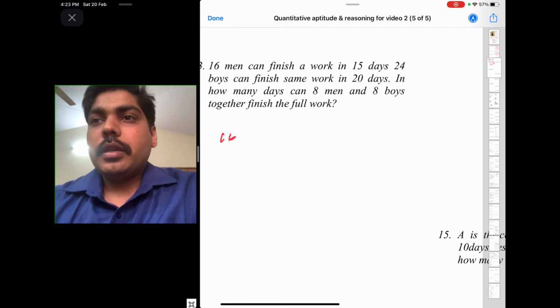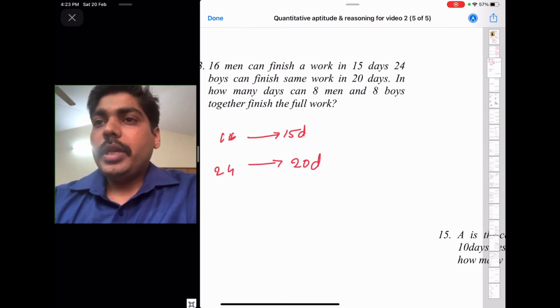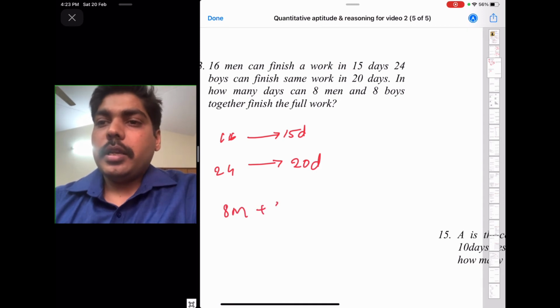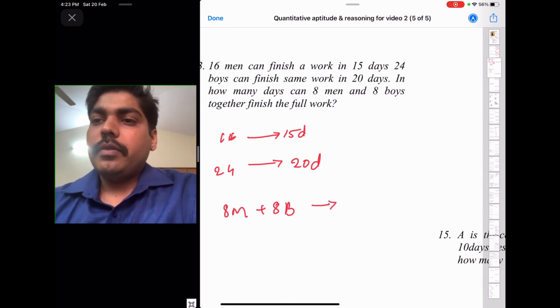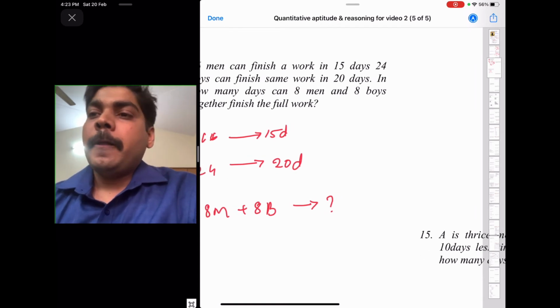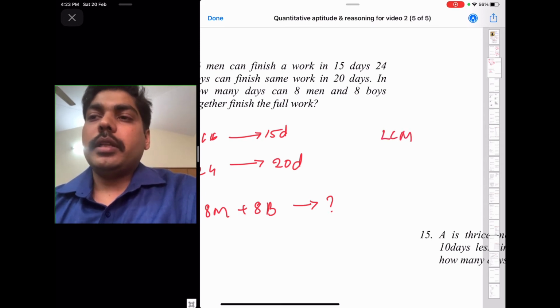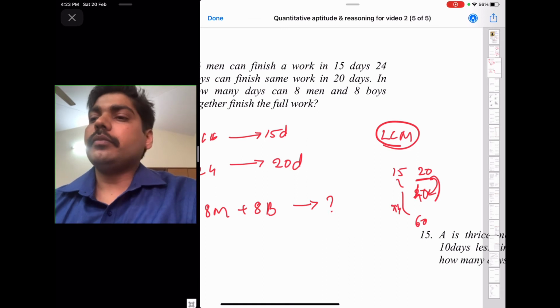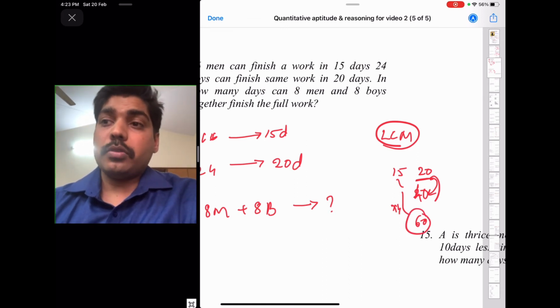16 men can finish a piece of work in 15 days and 24 boys can finish the same work in 20 days. In how many days can 8 men and 8 boys finish the full work? Okay, now we don't know the work. First step is define the work. So how to define the work? Take the LCM of 15 and 20. Take the bigger number, look for multiples. 20 twos are 40, it is not dividing. 20 threes are 60, it is dividing. So 60 is the LCM.